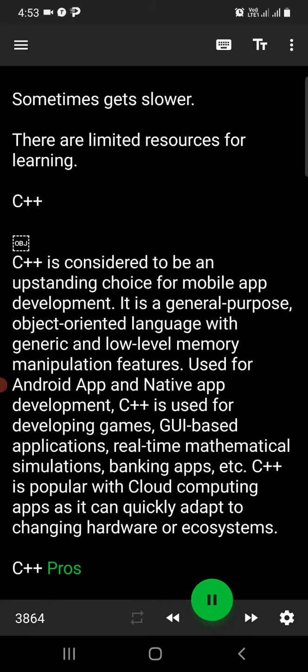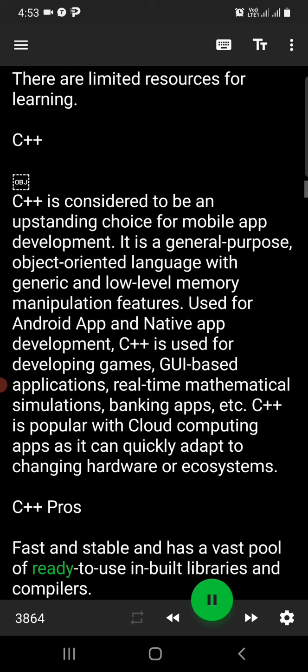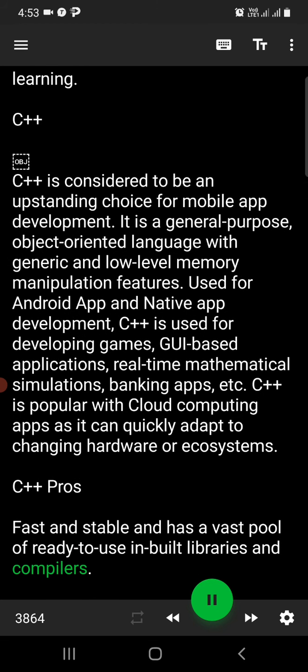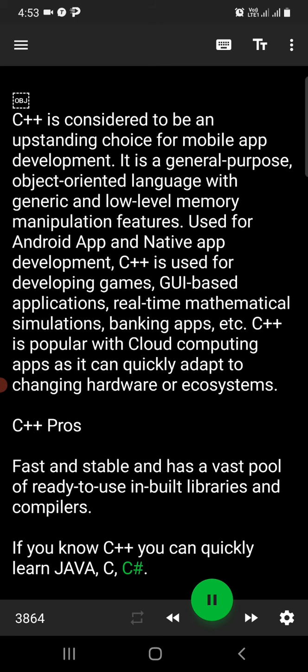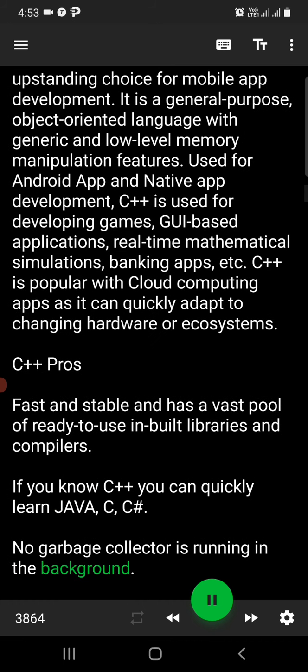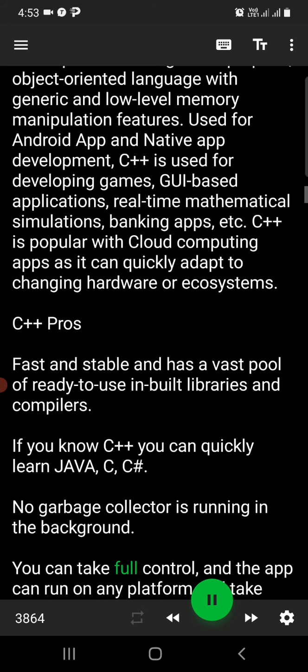C++ Pros. Fast and stable and has a vast pool of ready-to-use inbuilt libraries and compilers. If you know C++, you can quickly learn Java, C, C Sharp. No garbage collector is running in the background. You can take full control and the app can run on any platform and take advantage of any hardware.